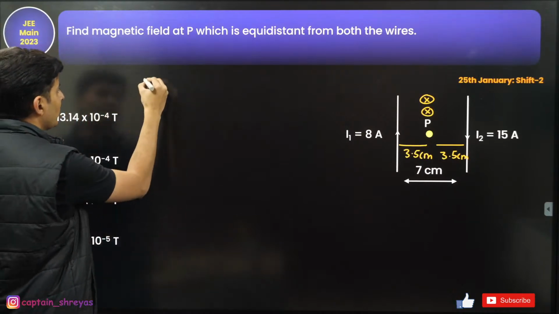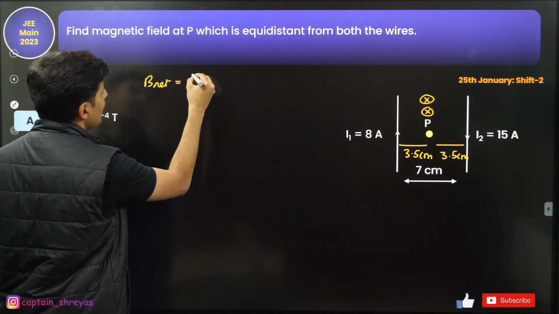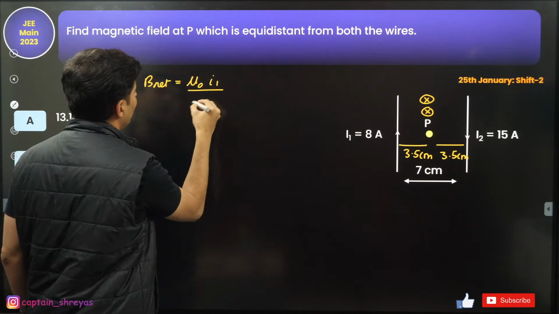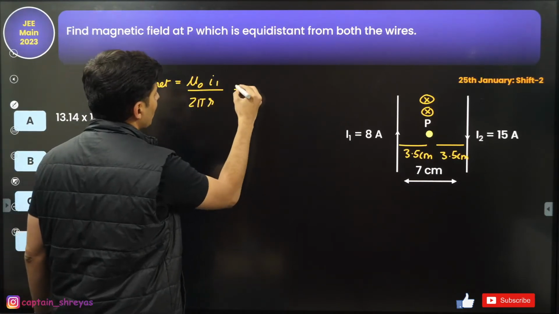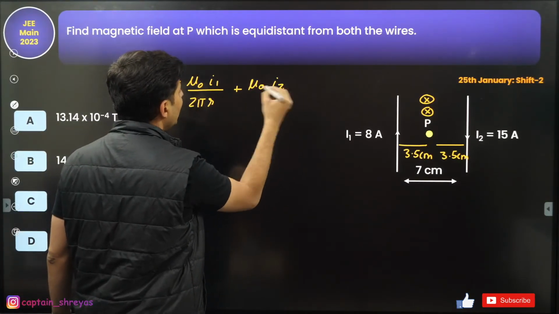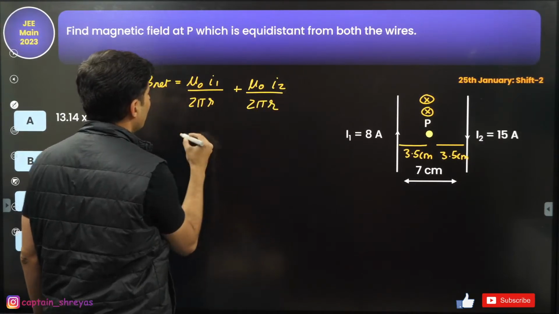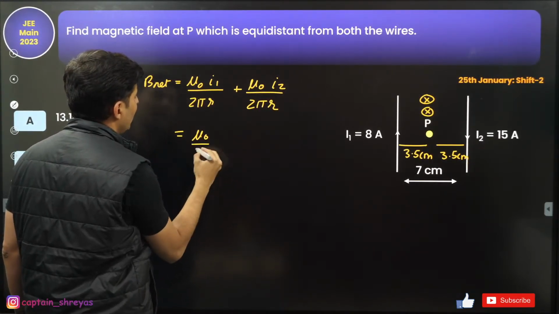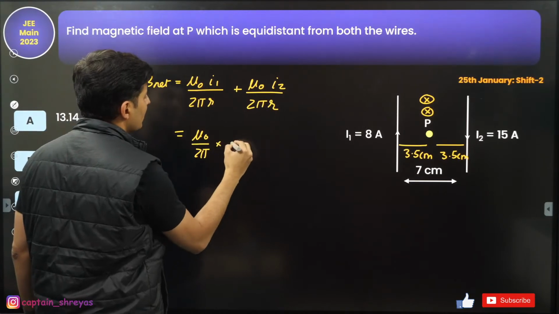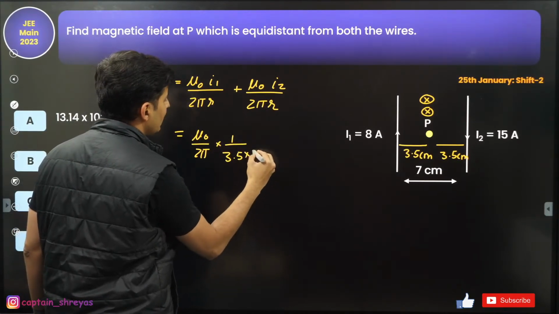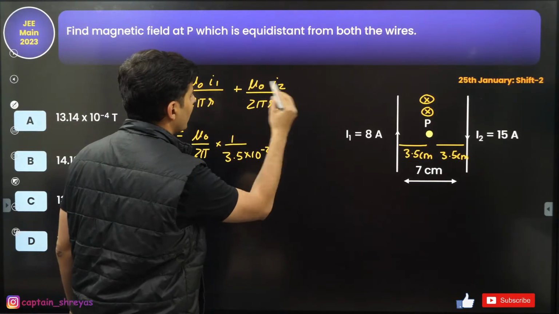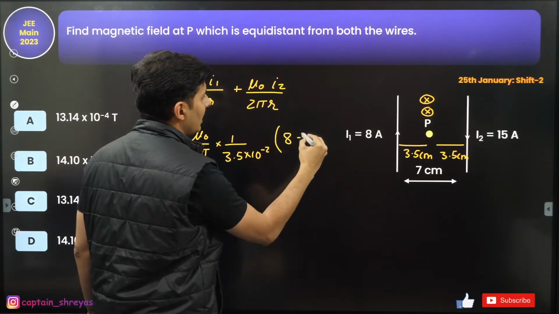So the net magnetic field will be mu naught I1 divided by 2 pi r plus mu naught I2 by 2 pi r. Over here, mu naught by 2 pi is as it is, r is nothing but 3.5 centimeters, and we have current 1 plus current 2, which is 8 plus 15.